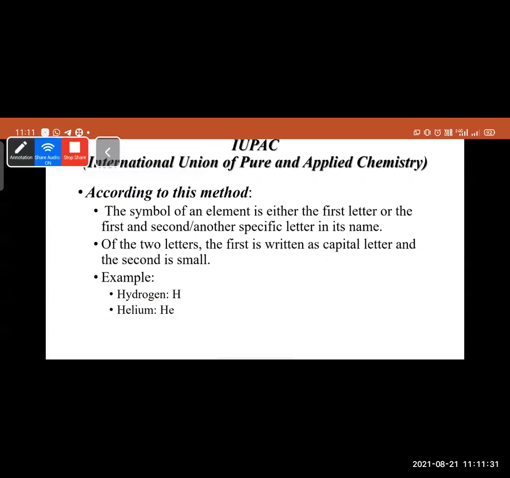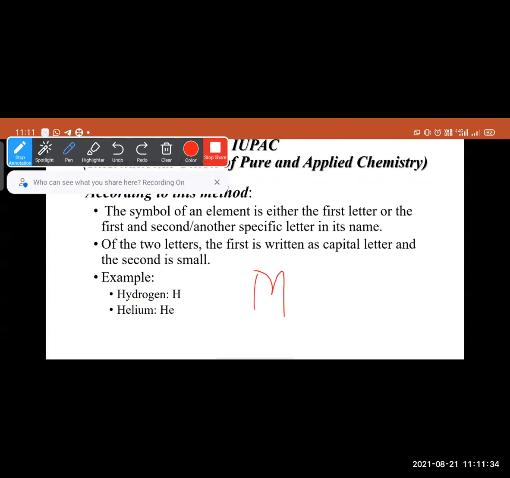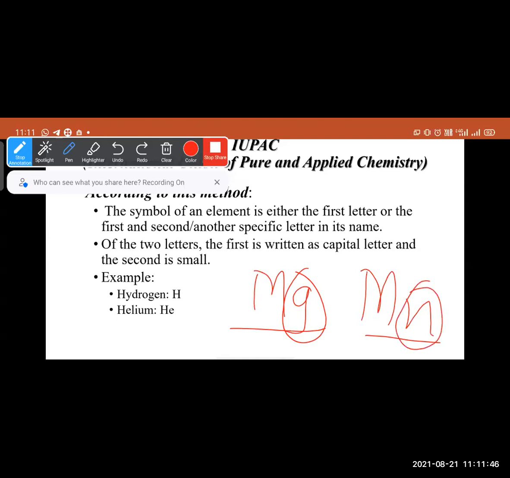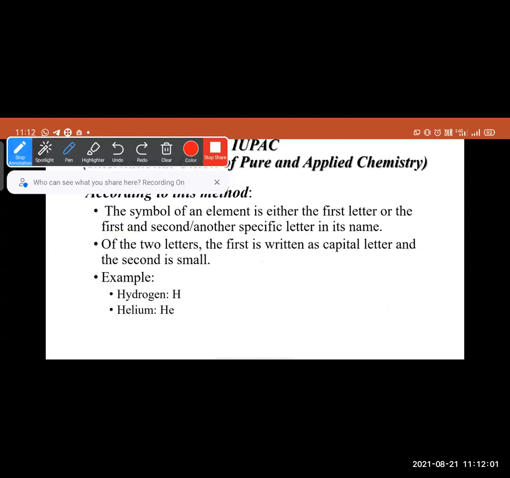Now, in the case of magnesium and manganese, both are given M. It is not necessarily the second letter, but a specific letter that is written to distinguish them. So to identify magnesium from manganese, the second letter is written: Mg is considered magnesium, and Mn is recognized as manganese.